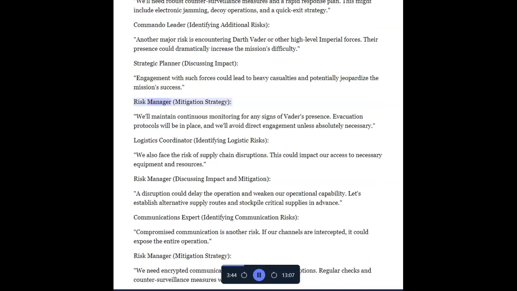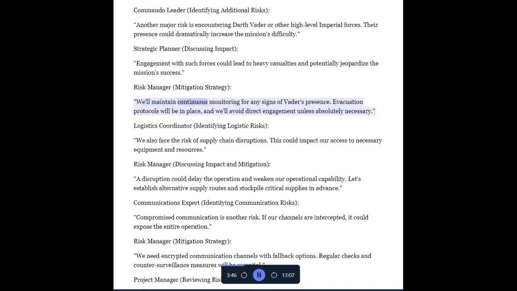Risk manager, mitigation strategy. We'll maintain continuous monitoring for any signs of Vader's presence. Evacuation protocols will be in place, and we'll avoid direct engagement unless absolutely necessary.